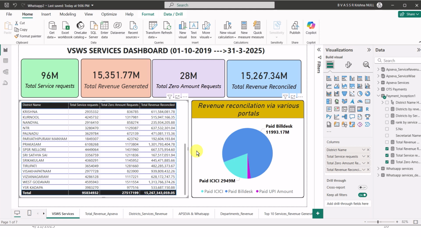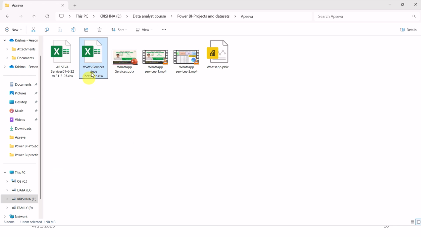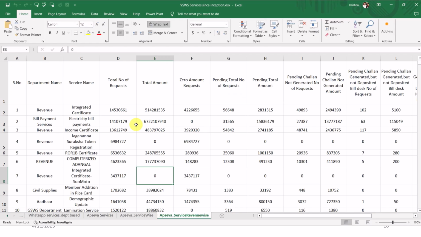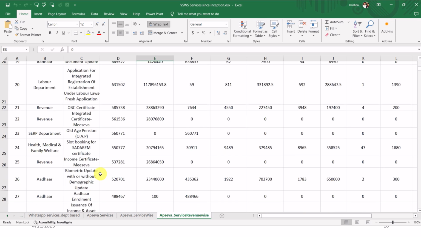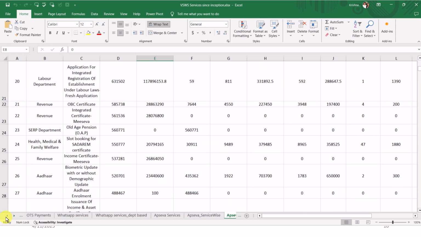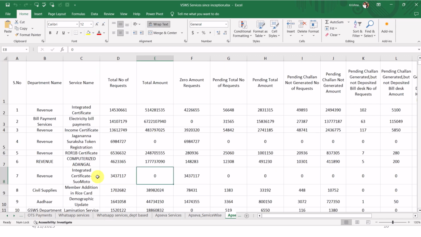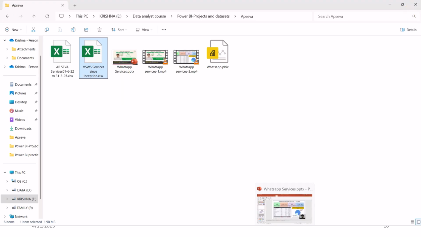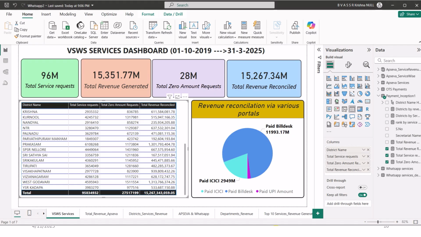The data analysis for the project is done using software named Microsoft Power BI. BI means Business Intelligence tool. Whenever we want to do any data analysis, we need to have data via different means. Here I have collected all the data and saved it in a workbook named VSWS. This workbook has around 6 to 7 different tables collected from different dashboards, and the interrelation between these tables can be seen in Power BI. Here we can see that there are around 26 districts, the service requests generated by each district, as well as the revenue reconciled.